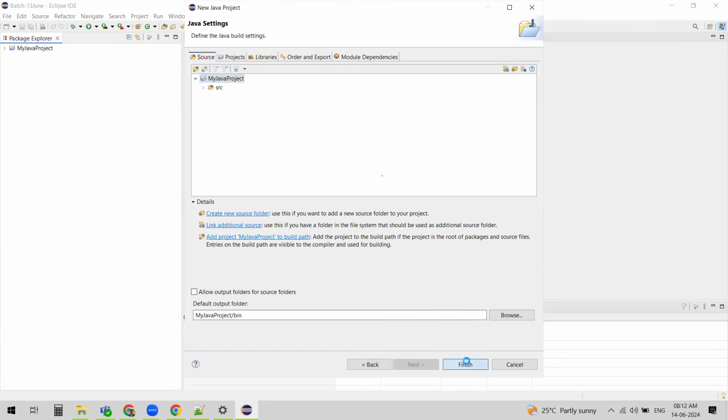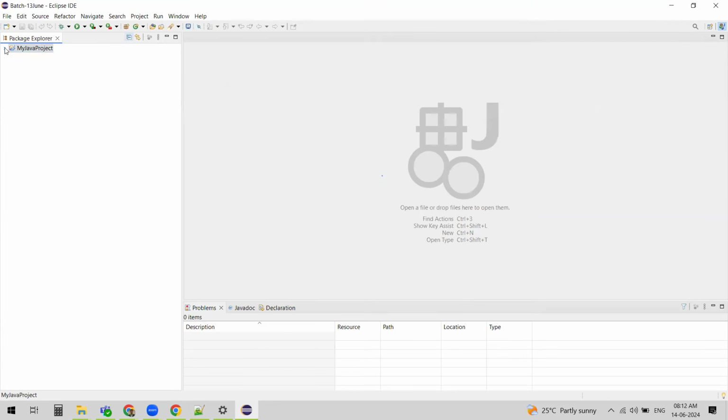So just click on finish. So this actually creates our Java project, right? Under it, if you expand it, once the Java project is created, you will see two things here: JRE System Library, which shows which JRE you are going to use, and something called src.